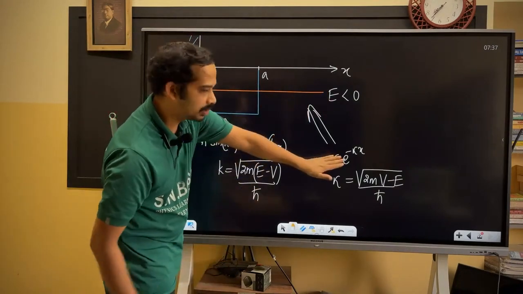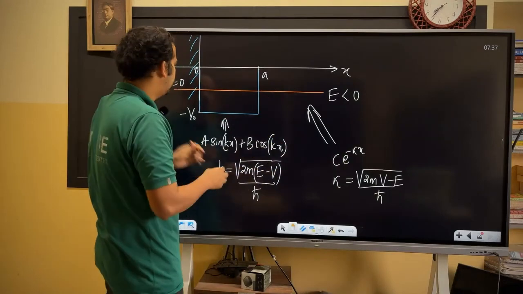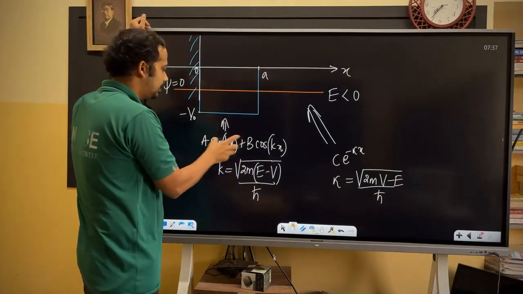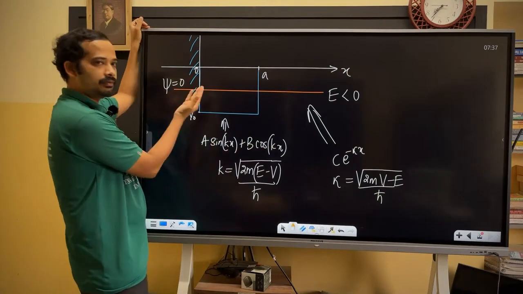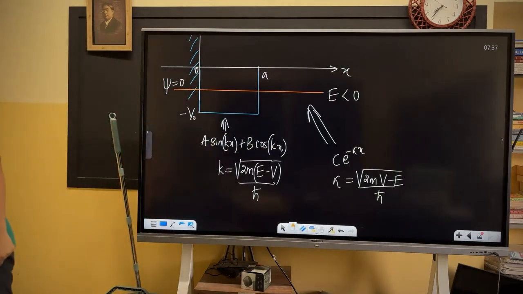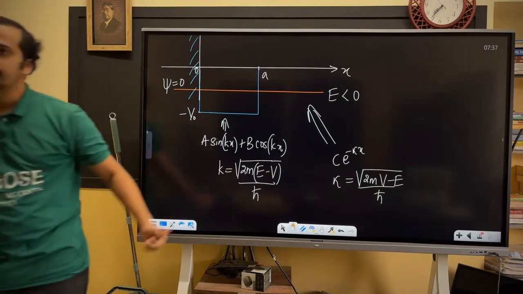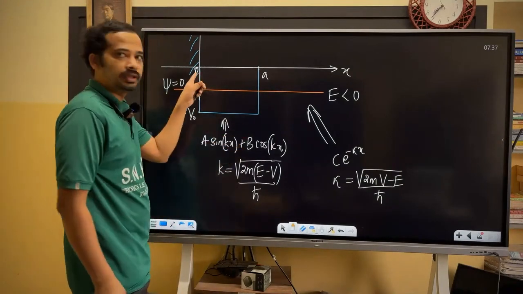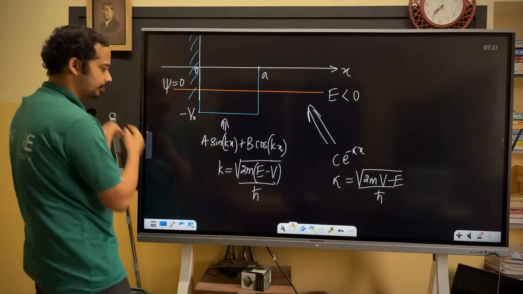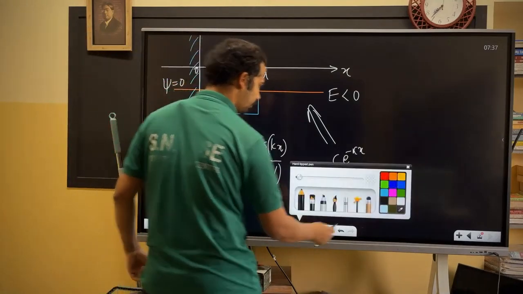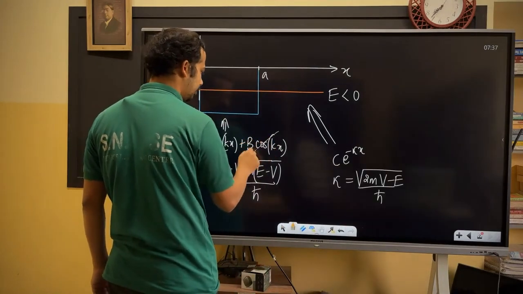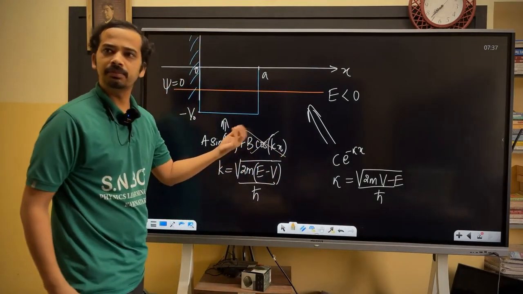But if you want continuity of this a sine kx plus b cos kx with the wave function when x is less than 0, cosine should not be there. Why? Cosine of 0 is not 0. Because the wave function is 0 before this one, continuity demands that. So this should not be there. For that we make b equal to 0.